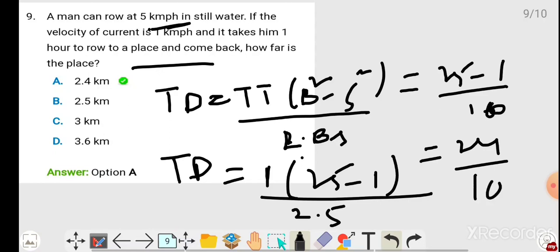So 2.4 will be our answer. Total distance is 2.4 kilometers, so our option is option A.